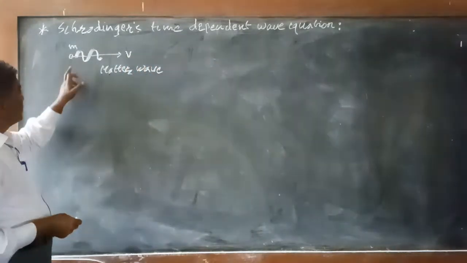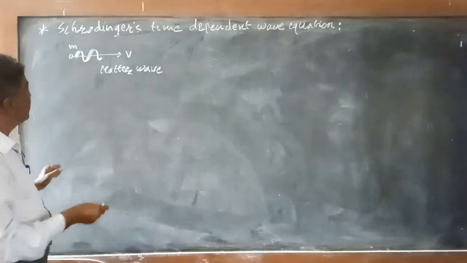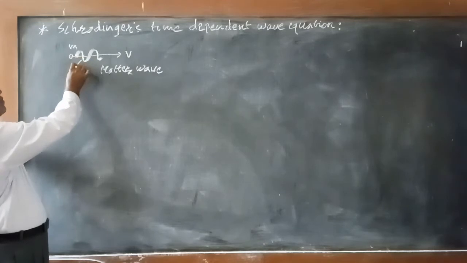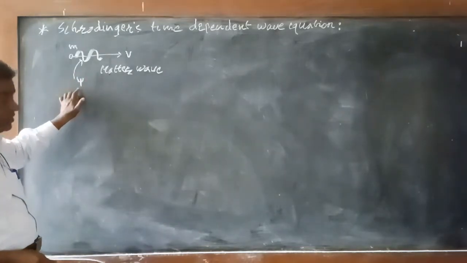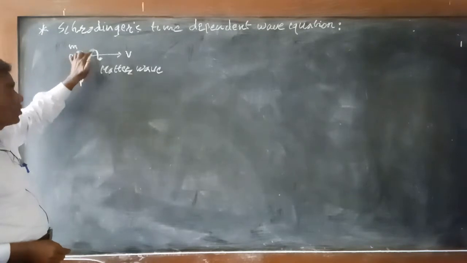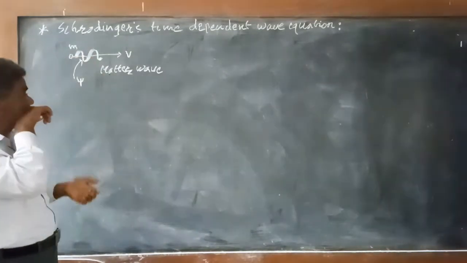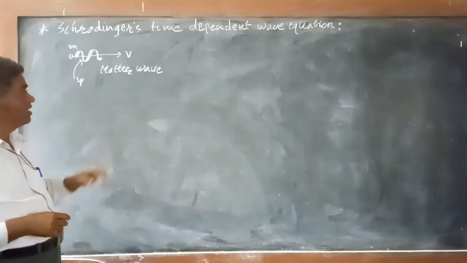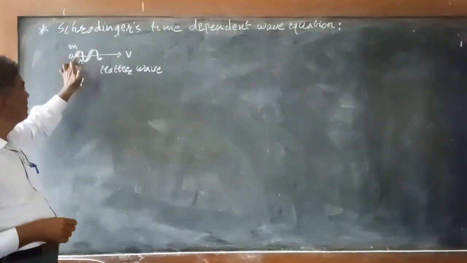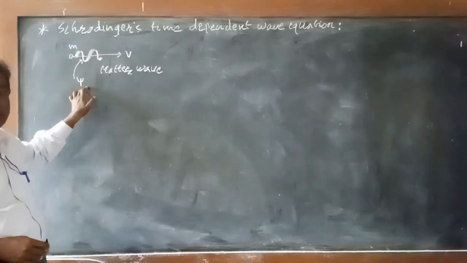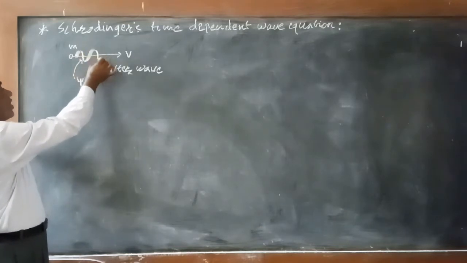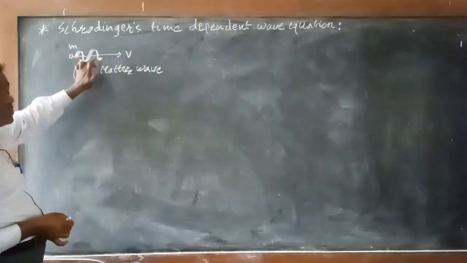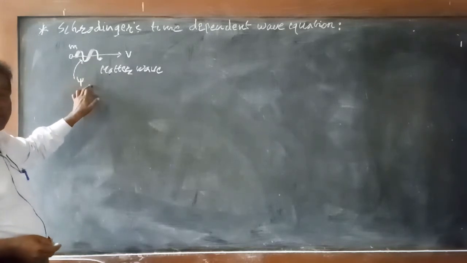The quantity which characterizes this wave is known as the wave function, and it is denoted by the symbol psi. So psi is the wave function which characterizes the de Broglie's wave or the matter wave associated with the moving particle. It is the variable quantity which undergoes the periodic changes and which is responsible for the de Broglie's wave.